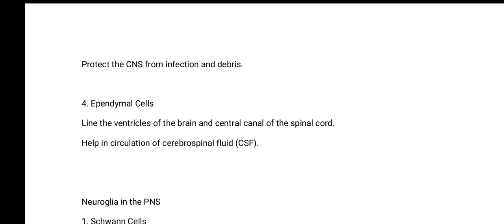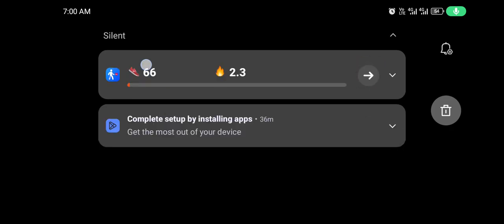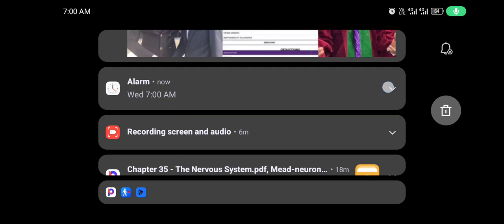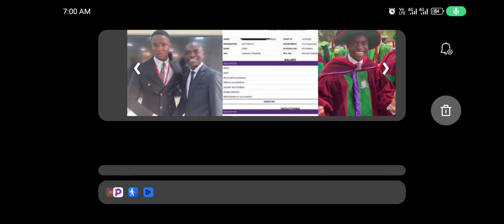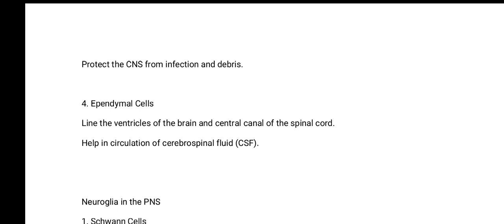We'll talk more about it when we get to cerebrospinal fluid formation, circulation, and absorption.